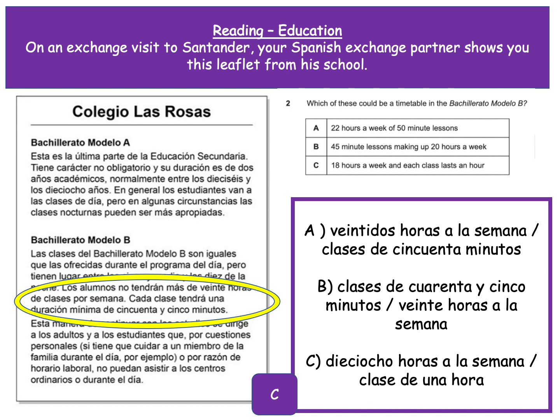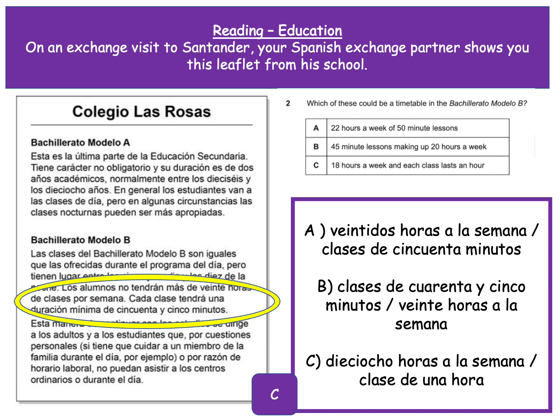And it does say on there, los alumnos no tendrán más de 20 horas de clases por semana. Los alumnos, so it's that whole chunk we want there. Los alumnos no tendrán más de 20 horas de clases por semana. So the students won't have more than 20 hours of classes a week. Well, if we look at the other options, it was 20 hours a week or 22 hours a week. And then cada clase, so that leaves us so far, it could be A or B so far.